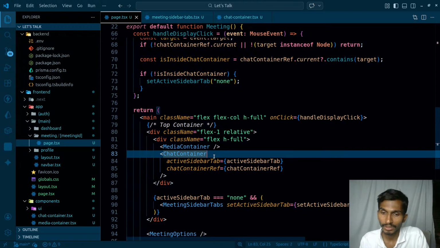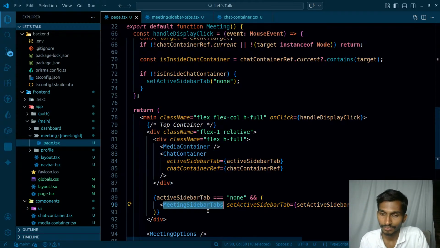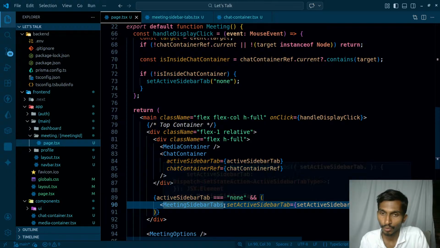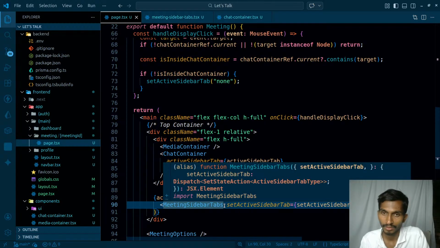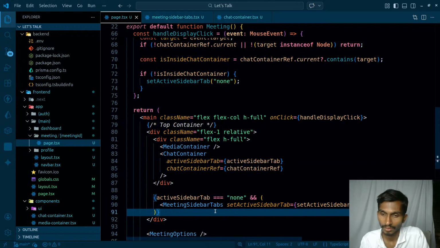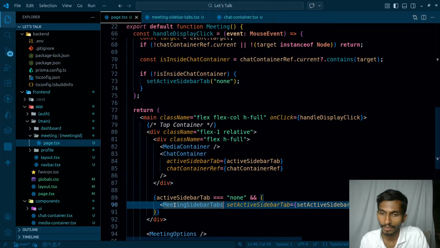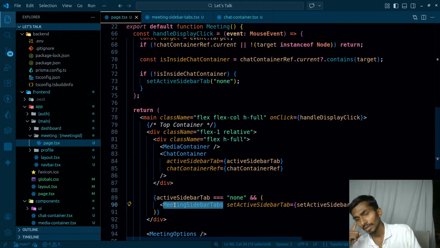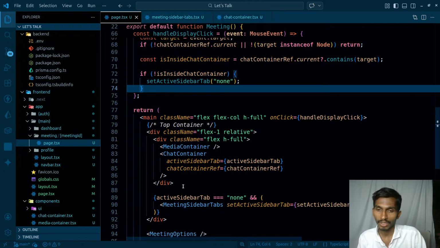When I click on this sidebar tabs, at that time I have to ignore everything. So how will I ignore everything? I will have to get this meeting sidebar tab. Whenever I'm getting this, I will have to set it. So what I'm gonna be doing,